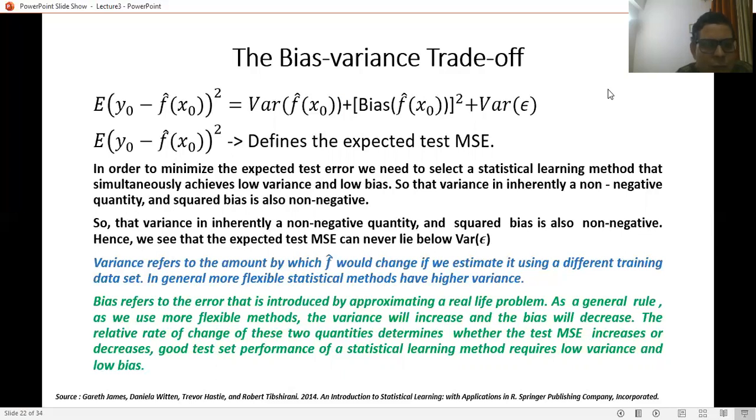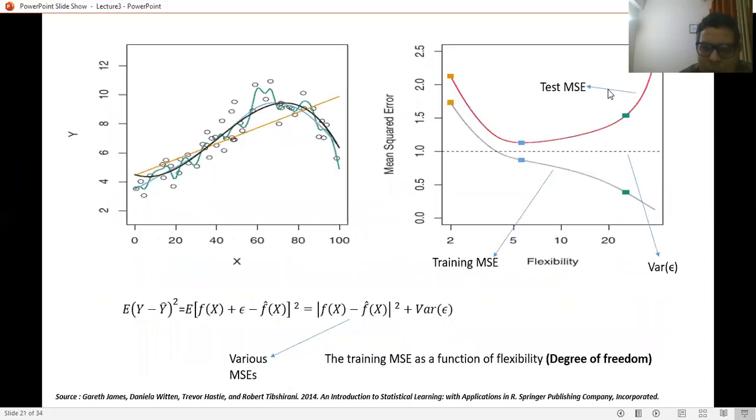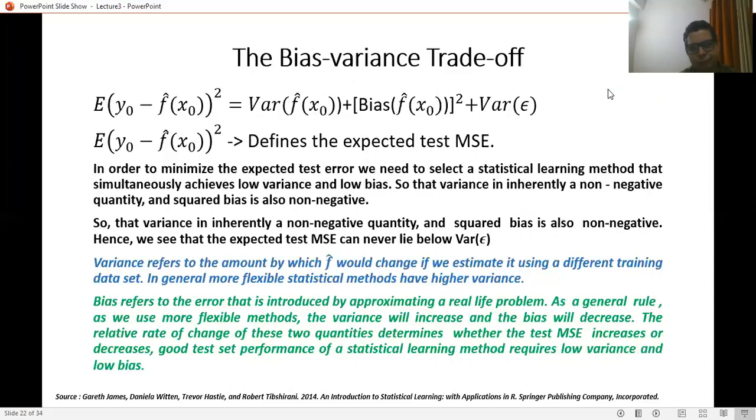Variance is a non-negative quantity because it is always positive. The squared bias is also non-negative. So variance is an inherently non-negative quantity, and the squared bias is also a non-negative quantity, and hence we see that the expected test MSE can never be below the variance. So this is the reason why we say that test MSE never goes below the irreducible error.